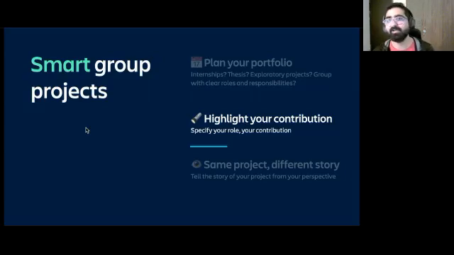it's a weak signal. If you put it up front, saying, hey, this is a group project, I was just responsible for the user research part of things, you can read more if you want, but I'm going to talk more about the user research.